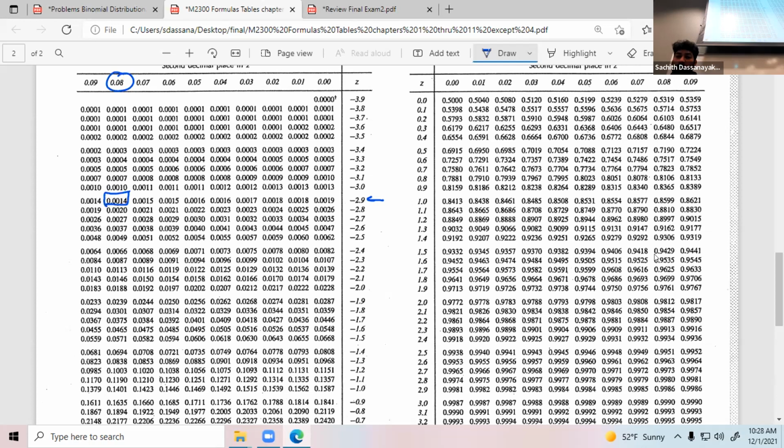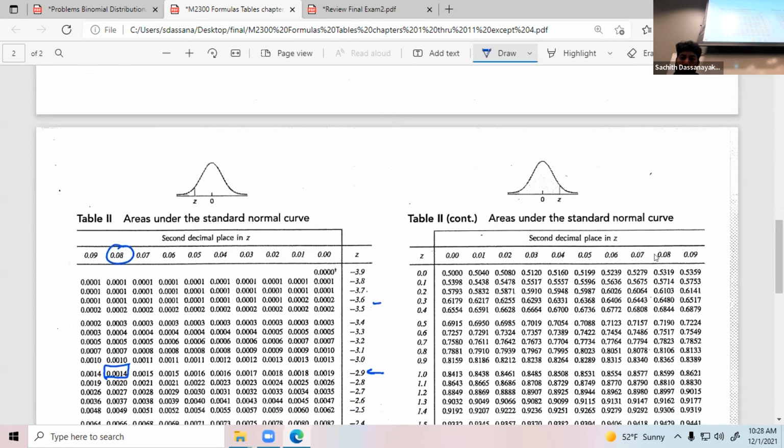Clear? Let me write it down. You need to find the probability based on negative 2.98. I mean, simply the probability of this. To do that, you can split this one. Forget about the negative sign for a moment: 2.9 plus 0.08.